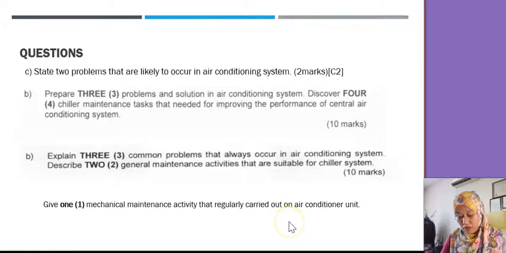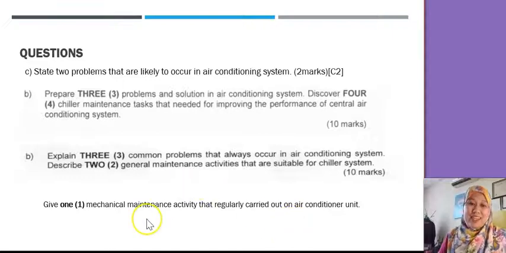So that's all for our maintenance of the air conditioning system. We will discuss this in the live session.